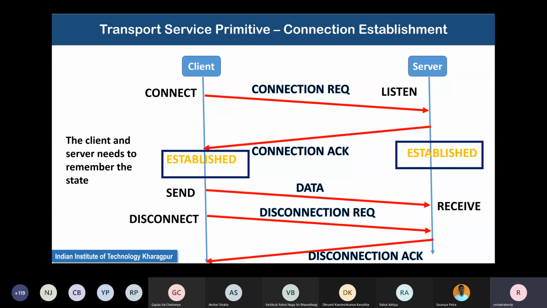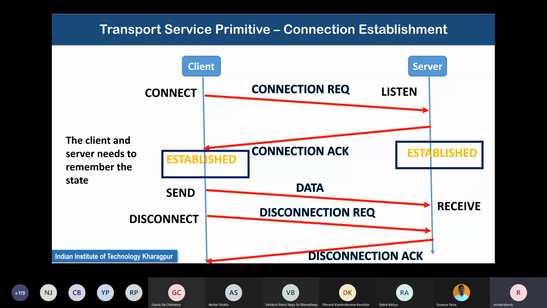The connection establishment, sending of data, and the disconnection can be visualized in a simple way as shown in this diagram. The client requests a connection establishment to a server which is listening at a particular port. When it receives that connection request message, the server makes a decision about whether to accept it or not.